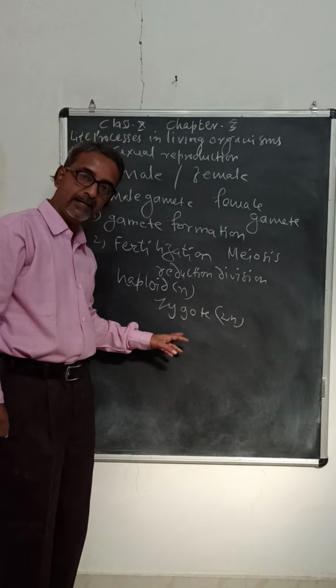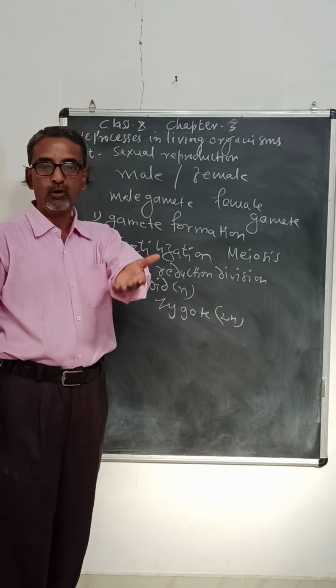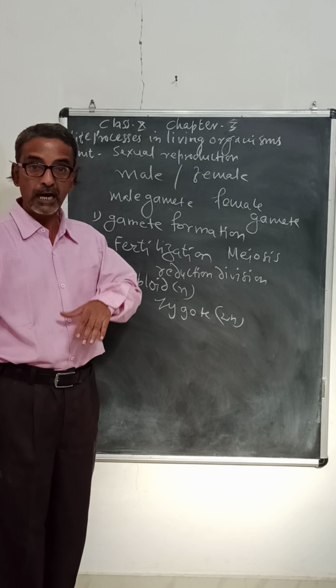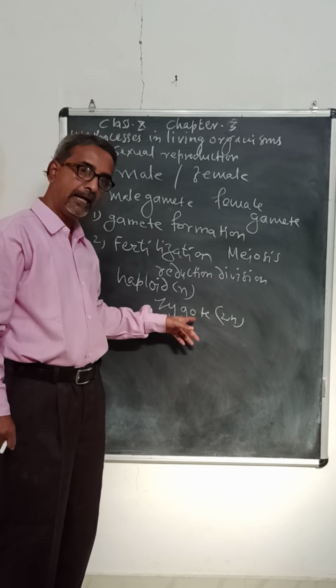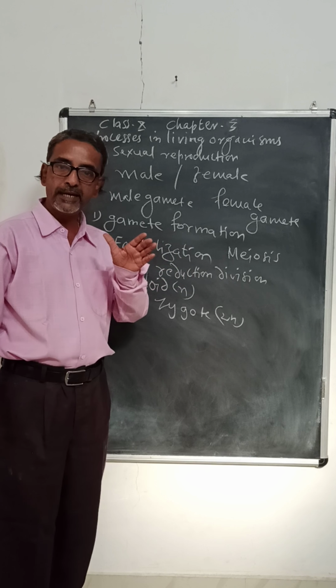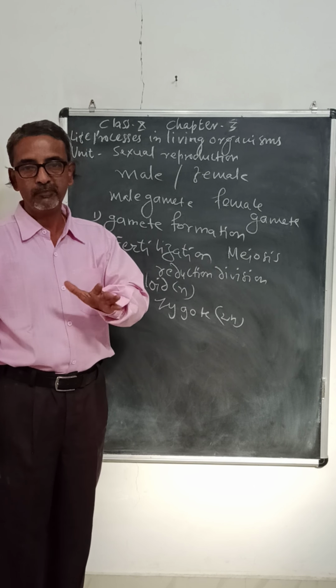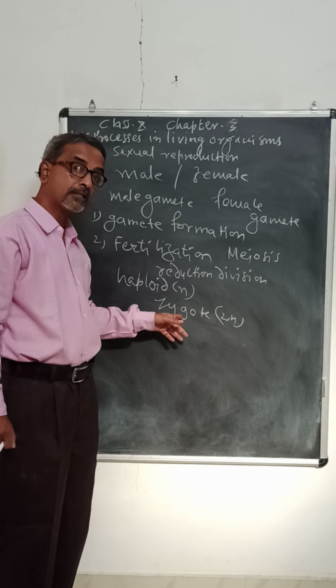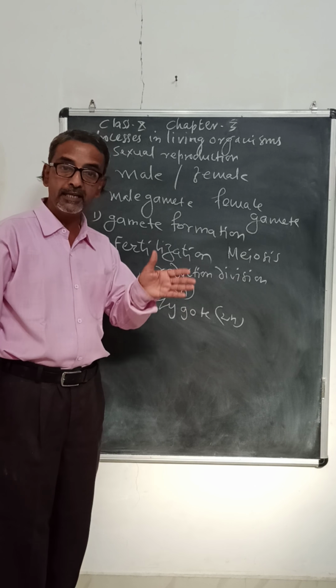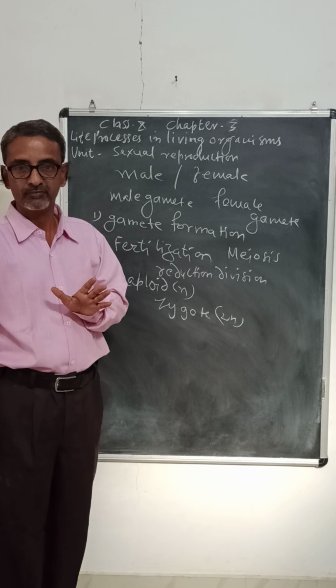As there are 2 parents, the newly formed individual or organism after fertilization has some characters of both parents, male and female, and some characters which are different from the parents.